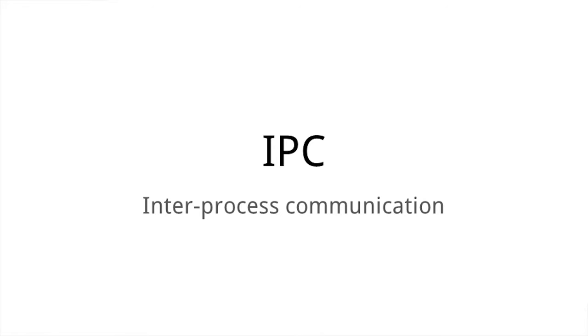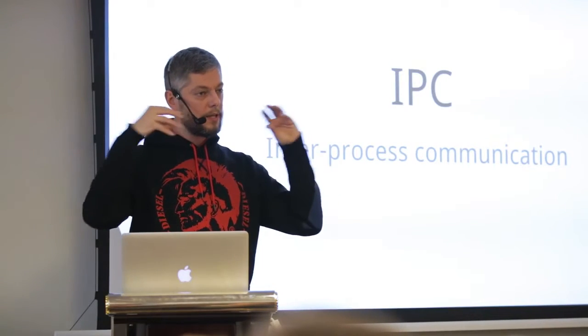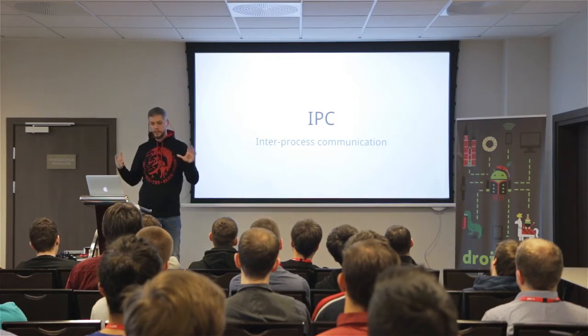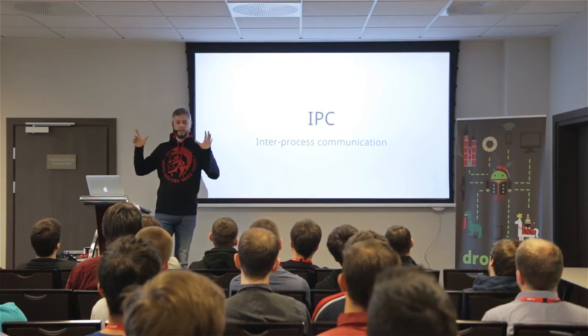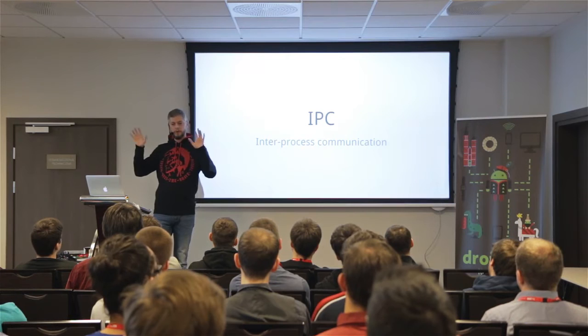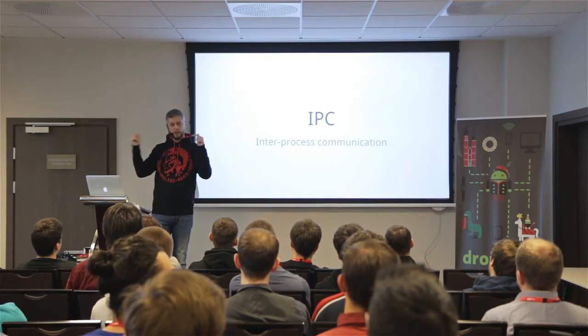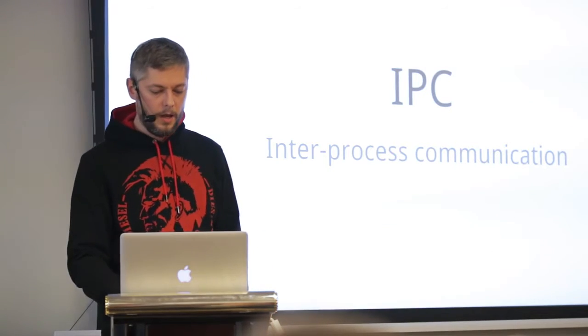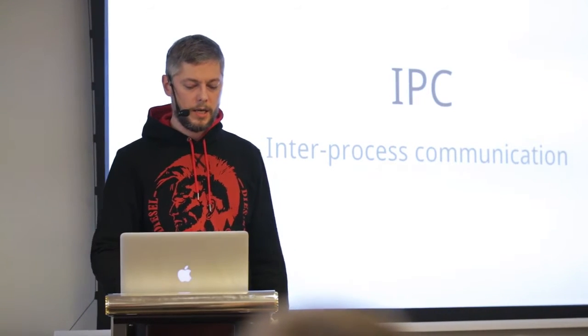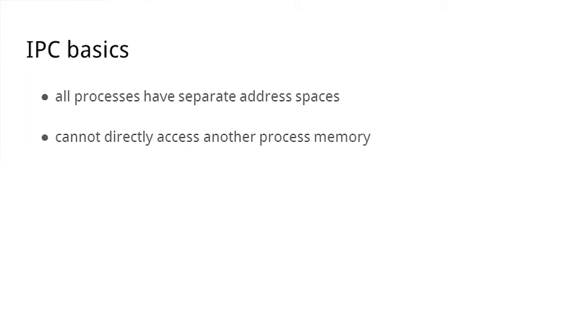So what is IPC? Binder is IPC, and IPC is basically two processes trying to communicate with each other. The problem is that, of course, on Linux or Unix, all processes have different memory areas and cannot access those memory areas. That's why we need IPC. Two processes with different address spaces want to communicate, and they cannot without IPC.